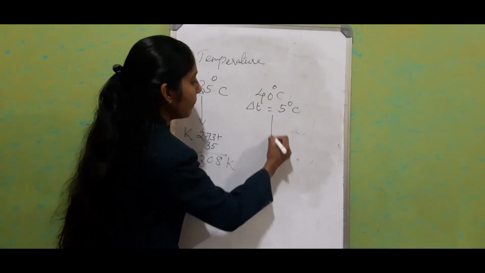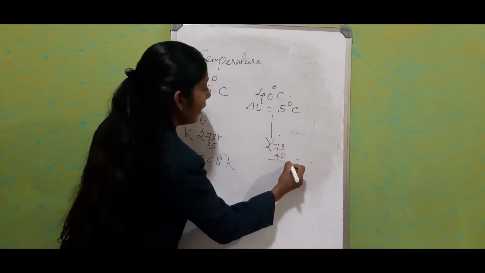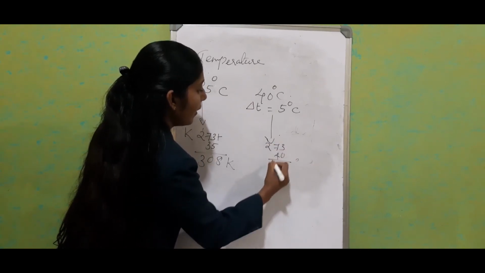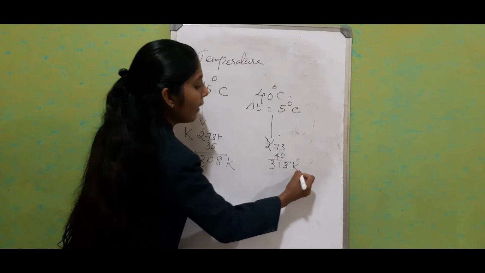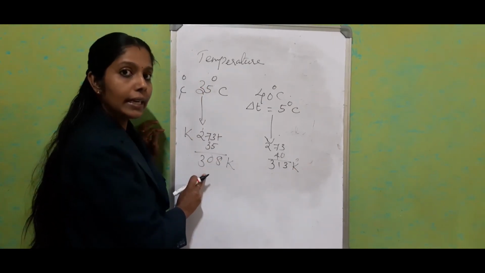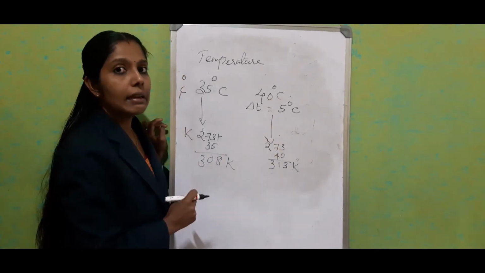And for 40 degrees, what happens? 273 plus 40 is 313 Kelvin. So 35 degrees Celsius is equivalent to 308 Kelvin and 40 degrees Celsius is equivalent to 313 Kelvin.